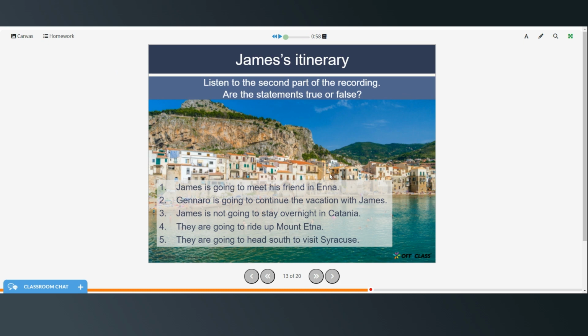All right, James is going to meet his friend in Enna. That was true. Gennaro is going to continue the vacation with James. That is also true.